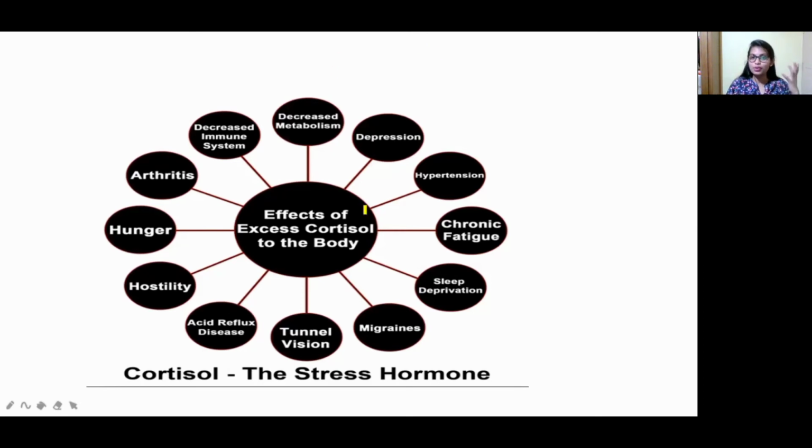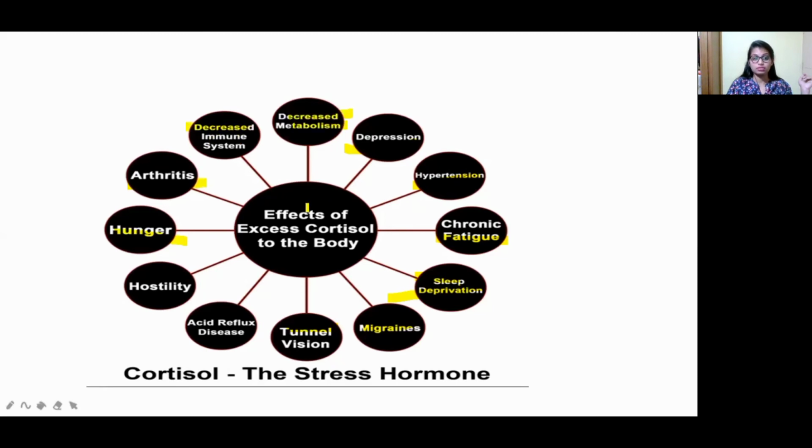Okay, so that's why be calm, don't worry. So what are the adverse effects of this cortisol? Whenever in a time of depression we think more, that leads to a higher level of cortisol release. In hypertension, sometimes we get very tense. Okay, so that also leads to elevated, that is, excess cortisol in the body. In chronic fatigue, sleep deprivation, when it's not regular sleeping, and also migraines, tunnel vision, acid reflux disease, and also hostility, hunger, arthritis, decreased immune system, decreased metabolism.